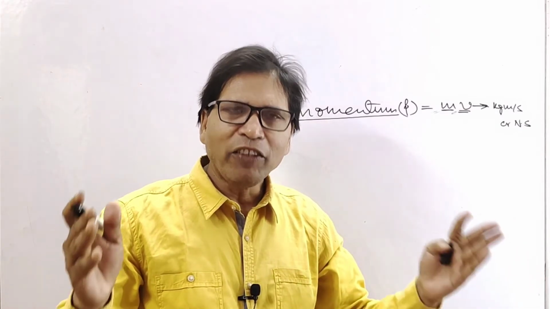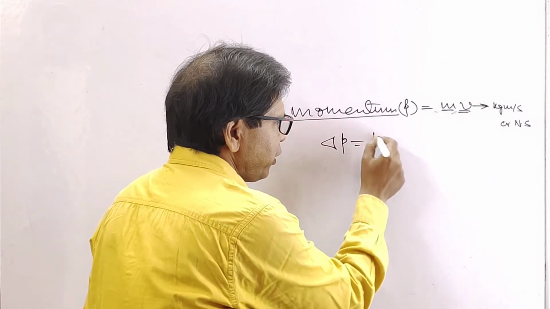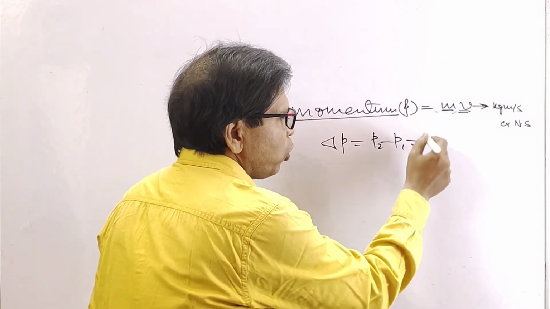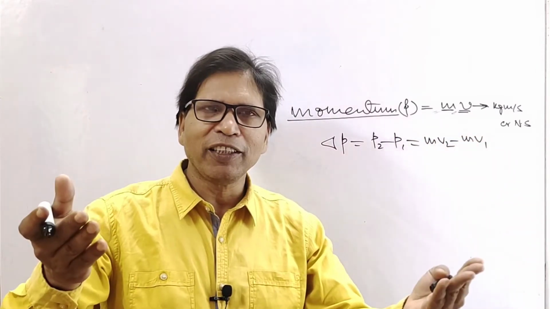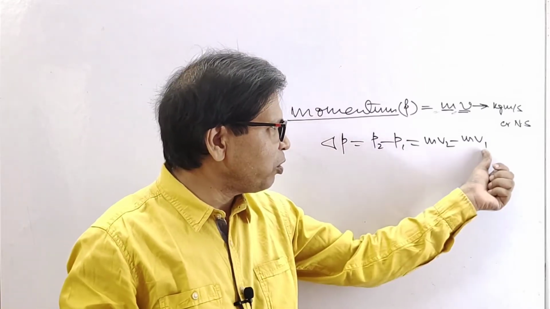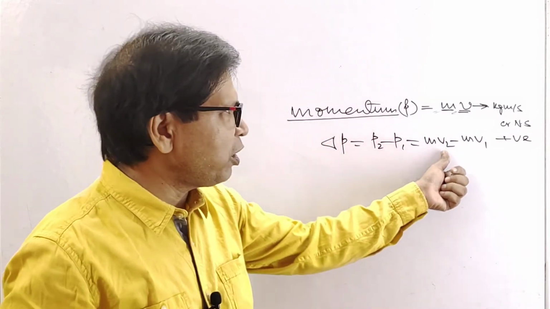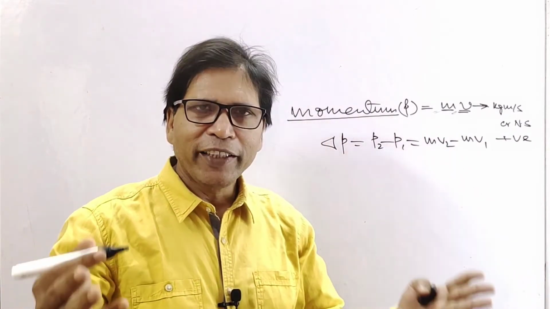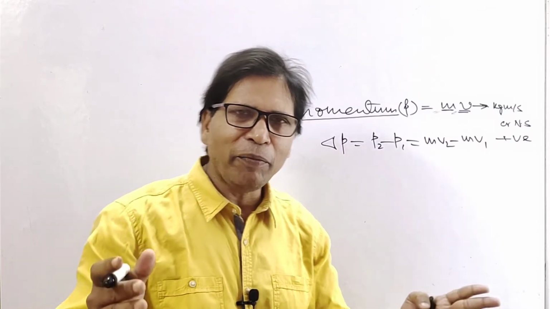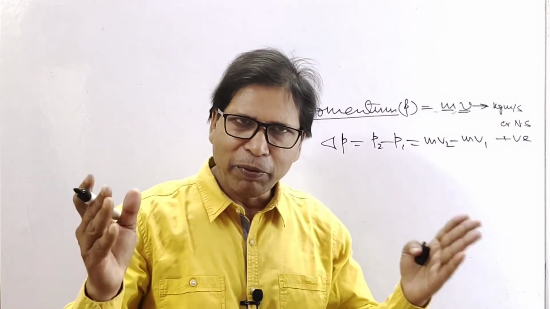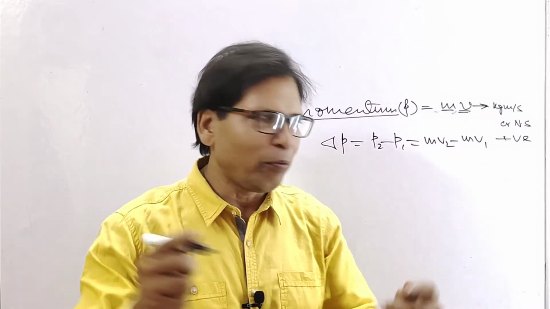Understood? Now change of momentum. Look at this, the change of momentum delta P is P2 minus P1, so this is mv2 minus mv1. If the final velocity is greater than the initial velocity, the change of momentum is positive. Okay, if the final velocity is less than the initial velocity, then the change of momentum is negative. Look at this, momentum is a vector quantity. It has a specific direction. Okay, understood? Now Newton's second law of motion.